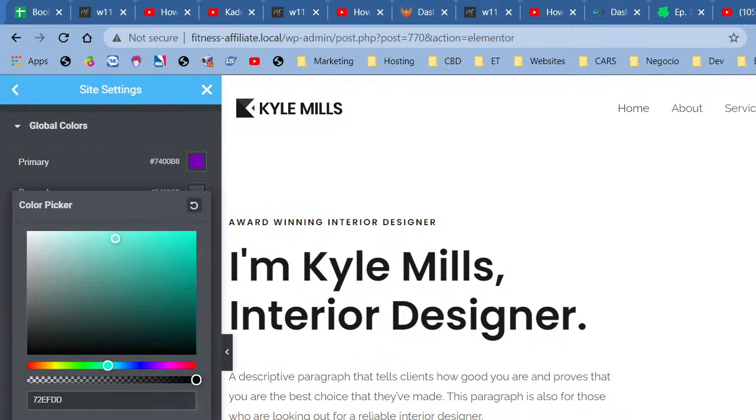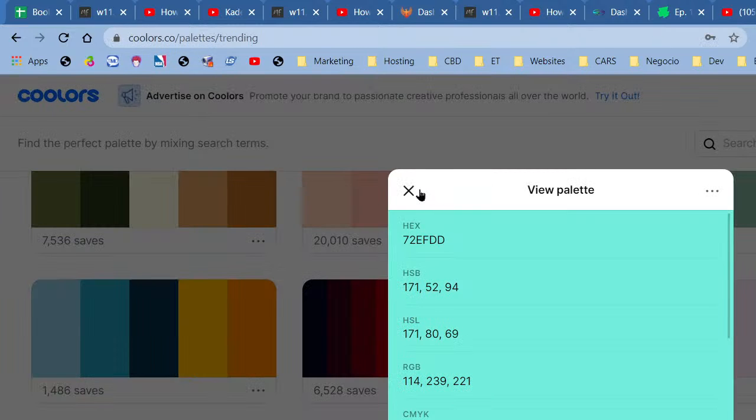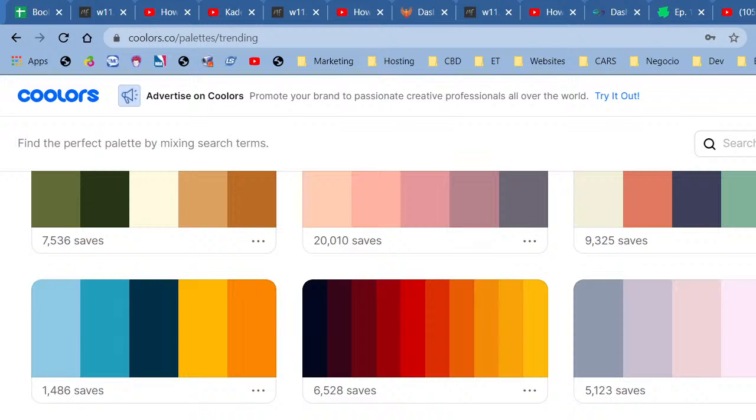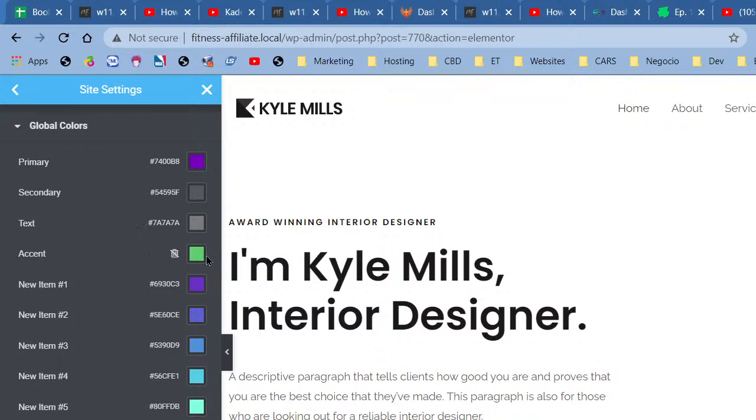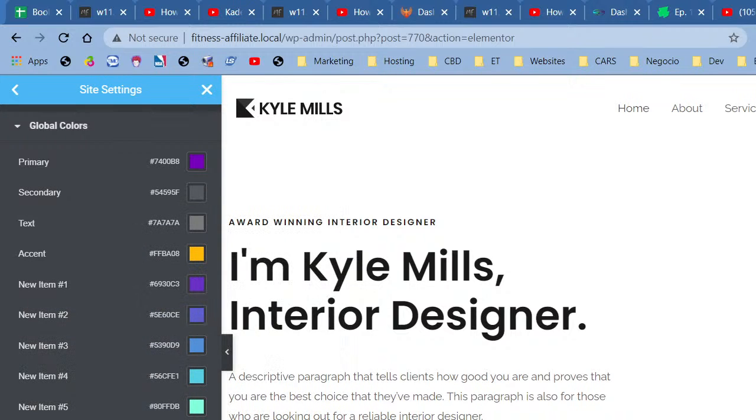All right. Now I need a pop color. I'm not going to be using green, right? So I close this. I like this yellow right here. So I copy, right? I go right here, and I go right here and paste. And that's a beautiful pop color.